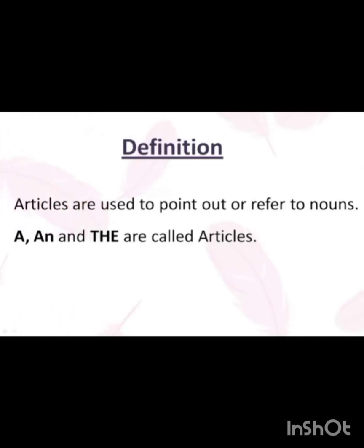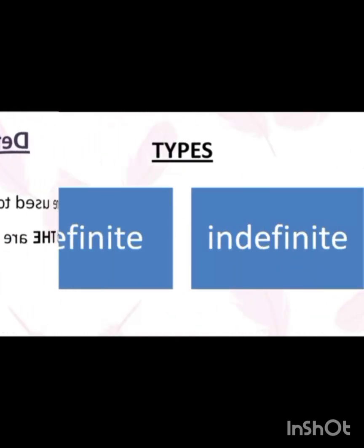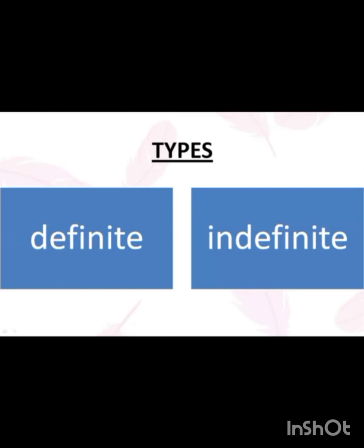Articles are used to point out or refer to nouns. A, an, and the are called articles. There are two types of articles, definite and indefinite.